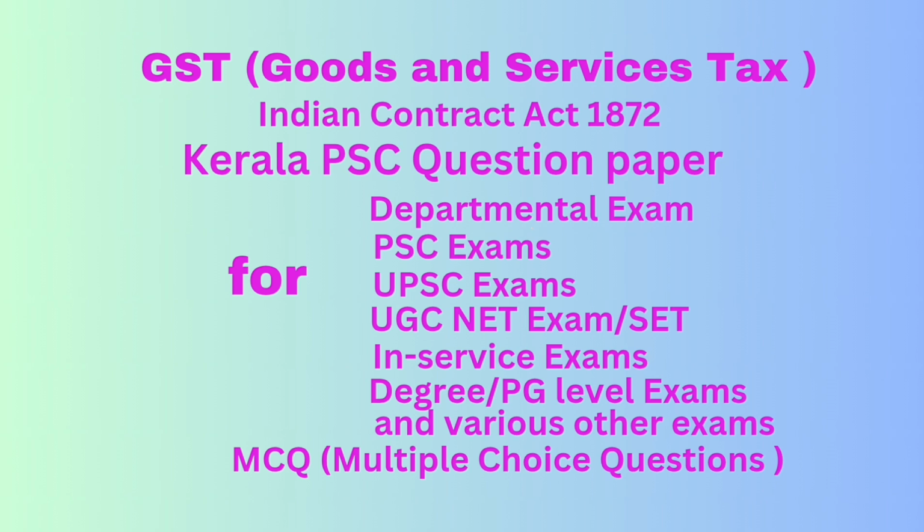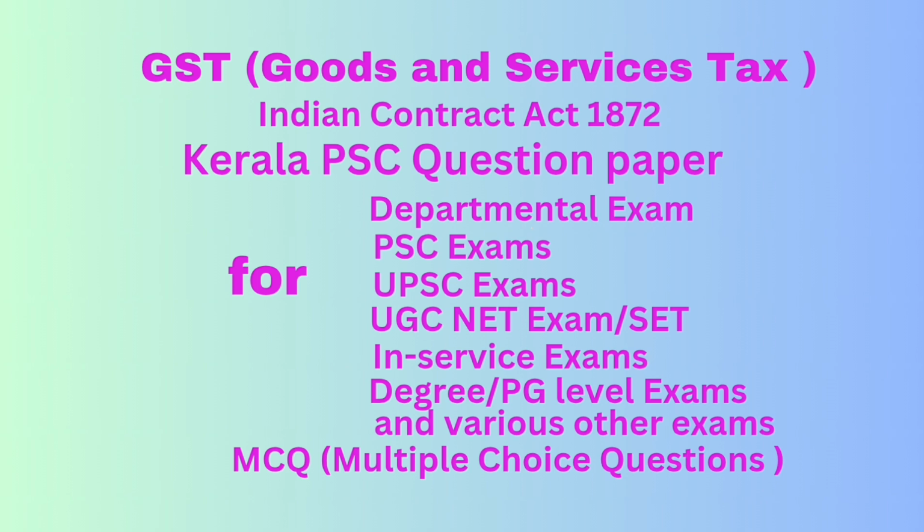Question number 96. Which among the following persons cannot be considered as related person under the CGST Act 2017? Option A, two friends sharing close bond. Option B, employer and employee. Option C, member of the same family. Option D, legally recognized partner in business. Correct answer option A, two friends sharing close bond. Question number 97. Where is the term associated enterprises defined? Answer option C, Income Tax Act 1961.